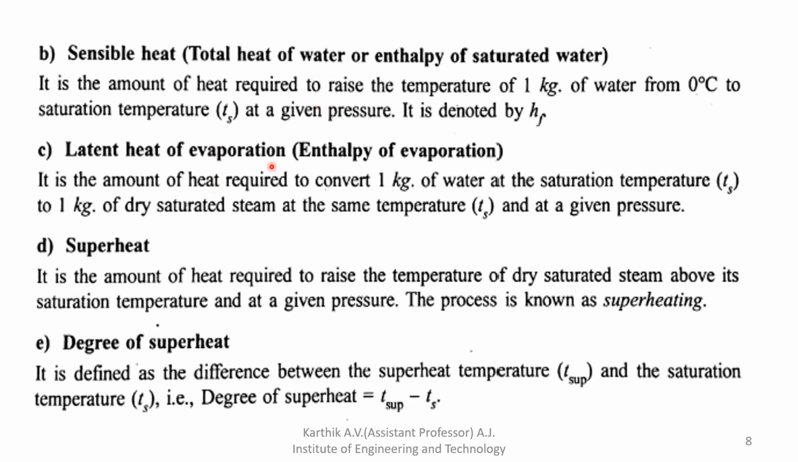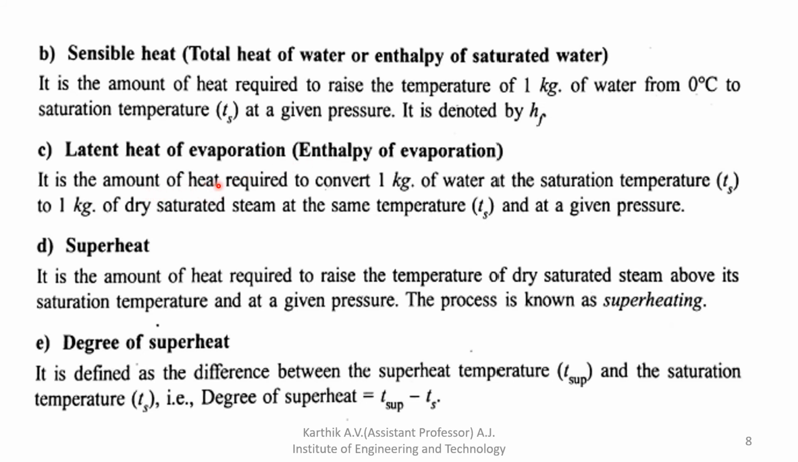Next, what is latent heat of evaporation? It is the amount of heat required to convert 1 kg of water at saturation temperature Ts to 1 kg of dry saturated steam. The temperature remains the same, Ts only, but whatever heat is supplied to the water is utilized to convert it from liquid state to vapor state, from wet steam to dry steam. Dry steam is the pure form of steam. Wet steam is steam mixed with water.